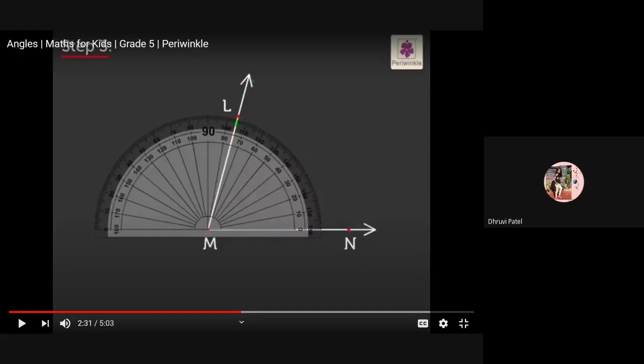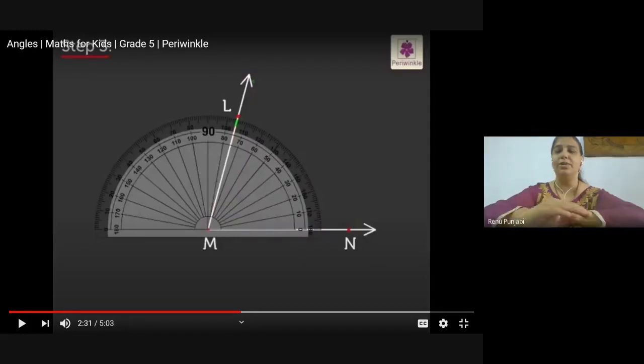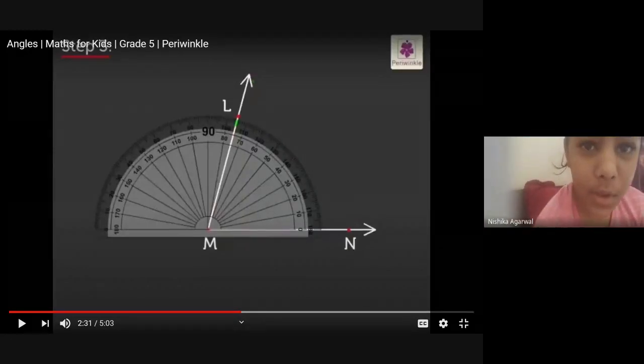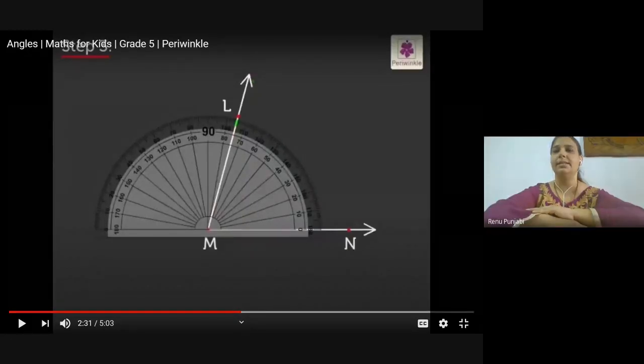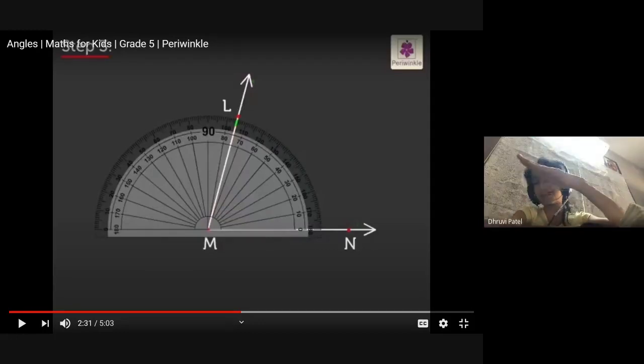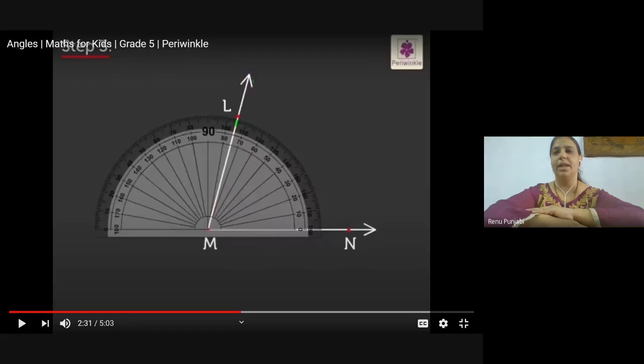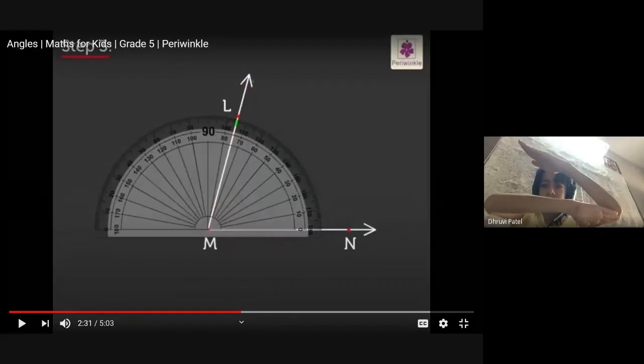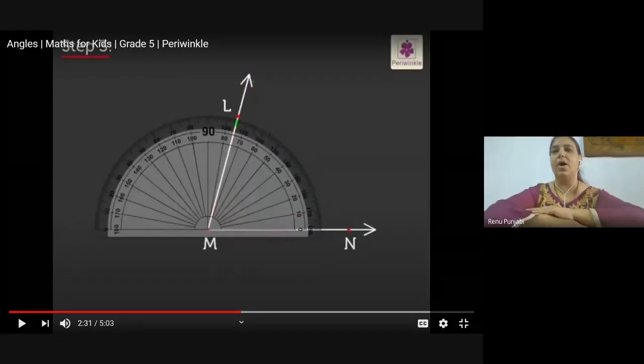Ma'am, can I do? Yes, Dhruvi, but your camera is off. Yes, you can do now. Can you please explain, Dhruvi? This is an acute angle. Very good. The acute angle is less than 90 degree. Very good. Now Nishika, obtuse angle.